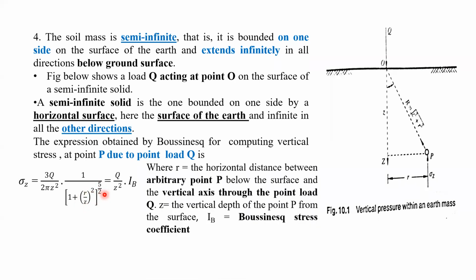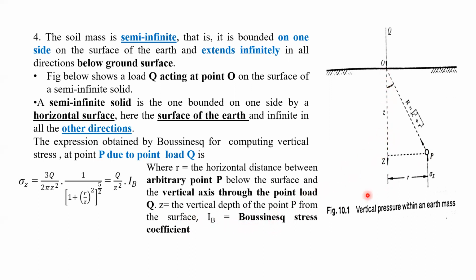Here r is the horizontal distance between the arbitrary point P, any point we can choose at any location below the ground surface, below the application of the load, and the vertical axis through the point load Q. Z is the vertical depth of point P from the surface.